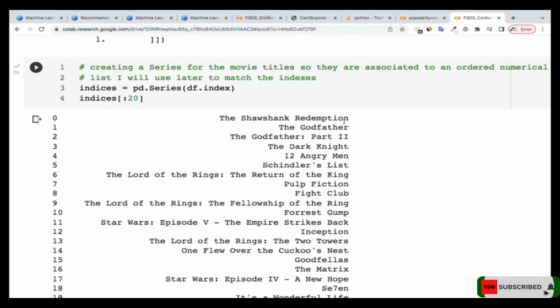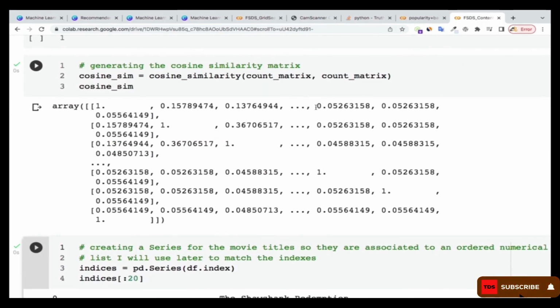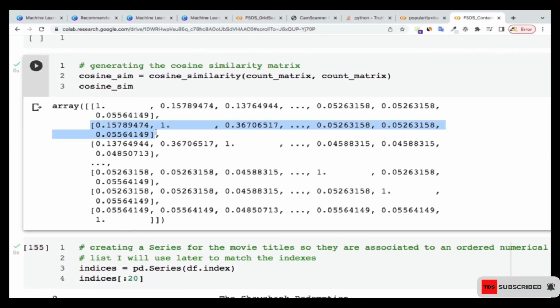So for instance, if I pick Godfather here, Godfather's index is 1. Then I go into this one and look for index 1 over here. Index 1 will be this one. Remember how pandas indexing works: this one will be index 0, index 1. So over here, these are the cosine similarities.